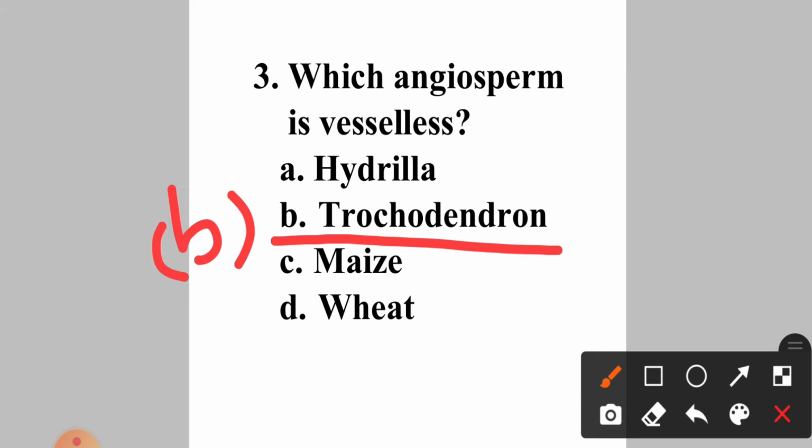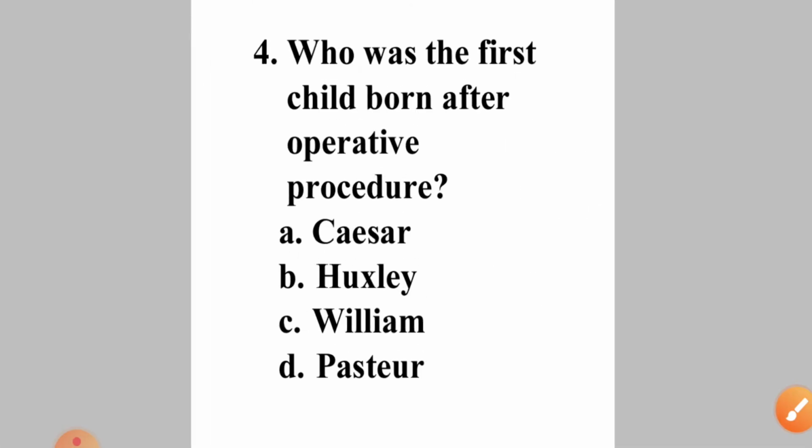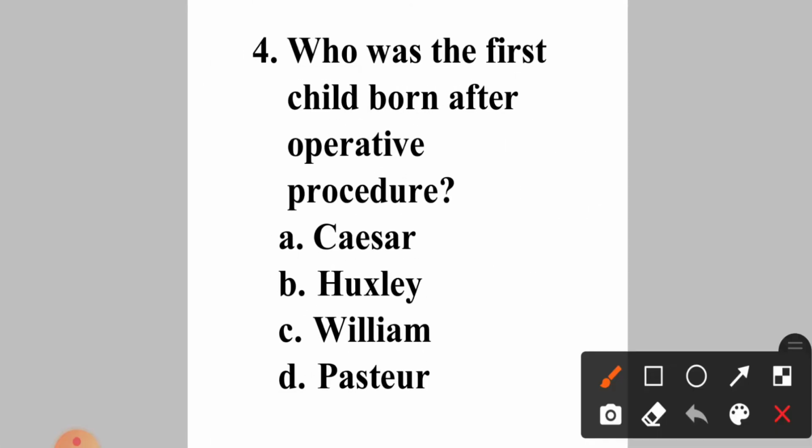Now come to question number 4. Who was the first child born after operative procedure? A. Caesar, B. Huxley, C. William, D. Pasteur. Okay, so remember this, the first child who was born after operative procedure was option A, that is Caesar. Now come to question number 5.